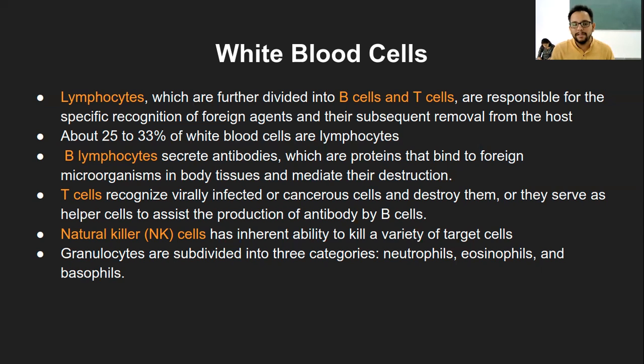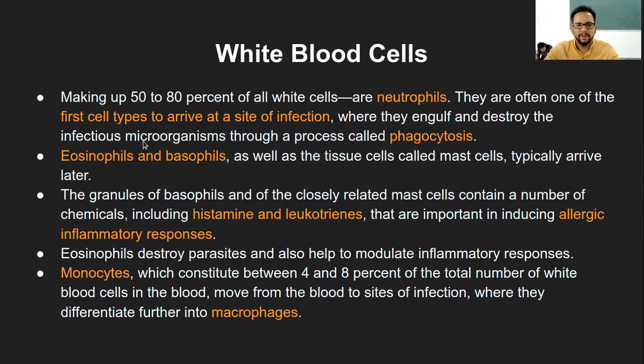So that is the function of T cell. The other subset of T cell is called the T helper cell, which helps the B lymphocyte in the secretion of antibodies. So one subset creates the memory of the T cell and the other subset helps in the production of antibodies with respect to the B lymphocyte. So those are the main functions of B and T lymphocytes. And this we had already seen, the natural killer cell. They have an inherent ability to kill. So that is the agranulocyte part in terms of lymphocytes.